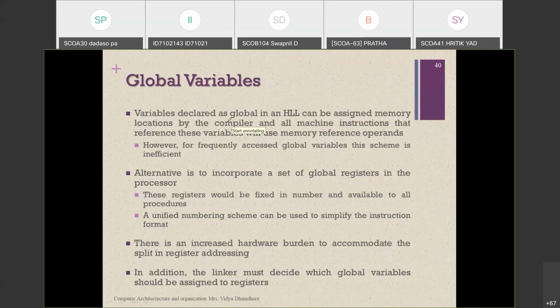What do you mean by a global variable declaration in C++? Can anyone tell? You are already studying the OOP subject. Global variable declaration in a high level language, for example C++, an object oriented programming language. How can we declare a global variable in C++?